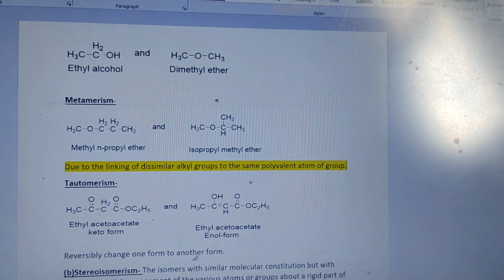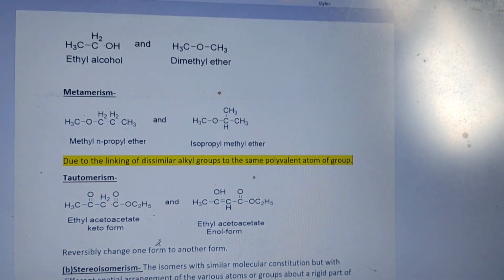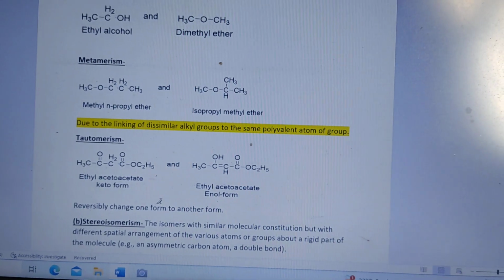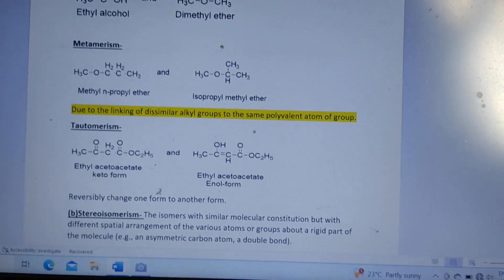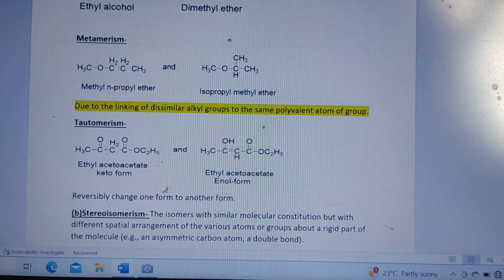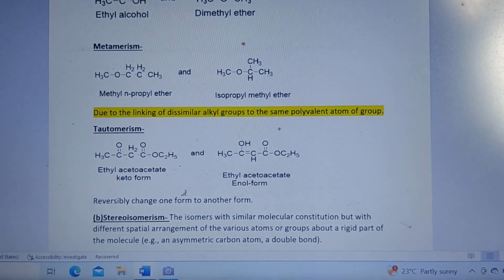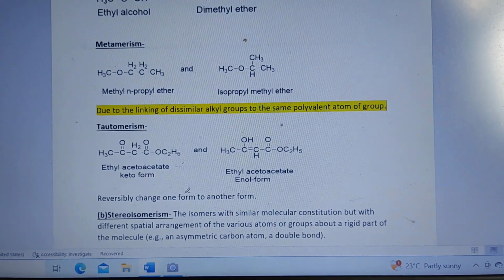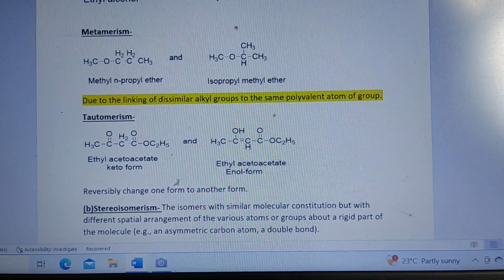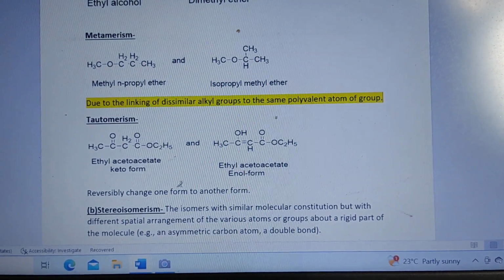They reversibly change from one form to the other. That's why keto-enol tautomerism is very famous. Alkylation and many things can be best described by the enol form, and many things are best described by the keto form. If we study carbonyl compounds, we must study both.